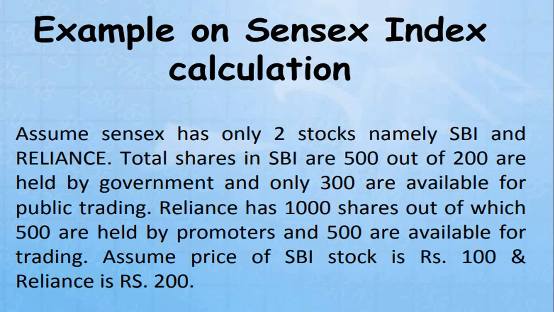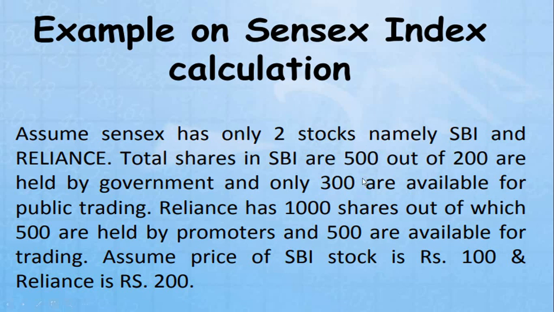That's why I gave Soundarya as an example. Soundarya has 1,000 shares. Out of 1,000, 500 are kept with the government and 500 are available for public trading. Then one more example: one more company, Reliance, has 1,000 shares, out of which 500 are held by promoters or government, and 500 are available for trading. Assume the price of the SBI stock is rupees 100 and the Reliance stock is rupees 200. For SBI, each share value is 100.